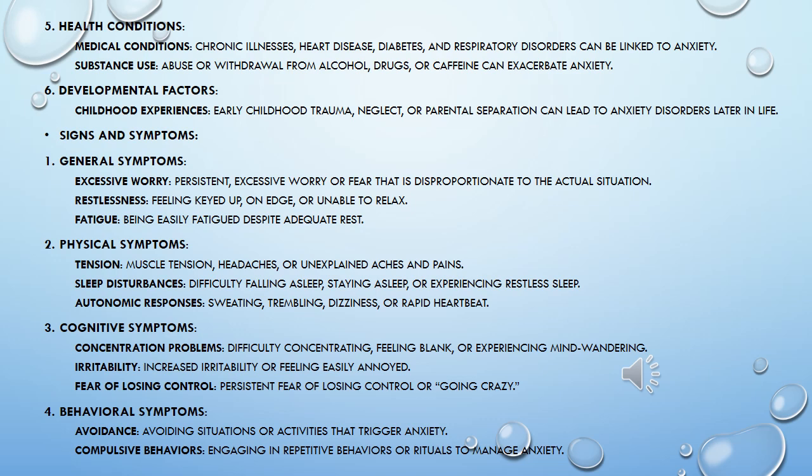Signs and symptoms. 1. General symptoms. Excessive worry. Persistent, excessive worry or fear that is disproportionate to the actual situation. Restlessness. Feeling keyed up, on edge, or unable to relax. Fatigue. Being easily fatigued despite adequate rest. 2. Physical symptoms. Muscle tension, headaches, or unexplained aches and pains. Sleep disturbances. Difficulty falling asleep, staying asleep, or experiencing restless sleep. Autonomic responses. Sweating, trembling, dizziness, or rapid heartbeat.